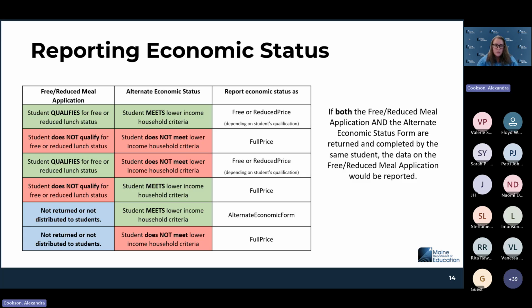So in this first example across the top, you've sent out both forms, and you received the free and reduced meal application back and the alternate economic status form. Yay, you got both of them back. If the free and reduced meal application is saying that the student qualifies for free or reduced lunch, that's the one you're going to use. You're going to report either free or reduced, depending on how the student qualified. Even though you got the alternate economic status form back, the data on the free and reduced meal application overrides that form. So you would report from the free and reduced meal form.